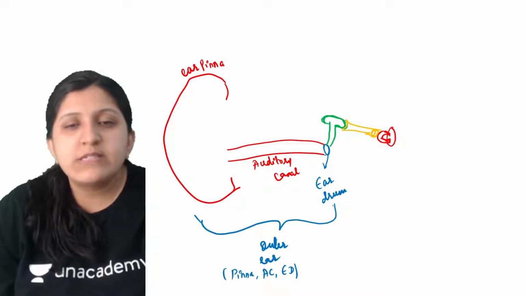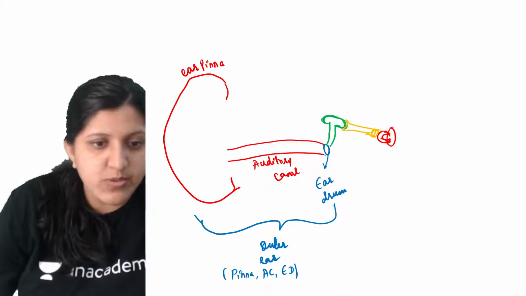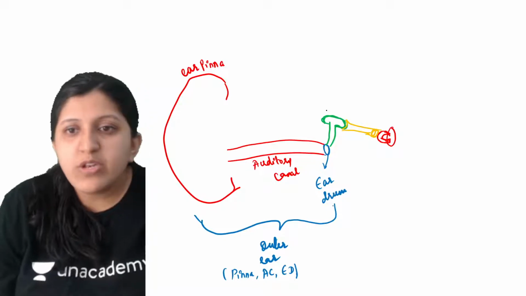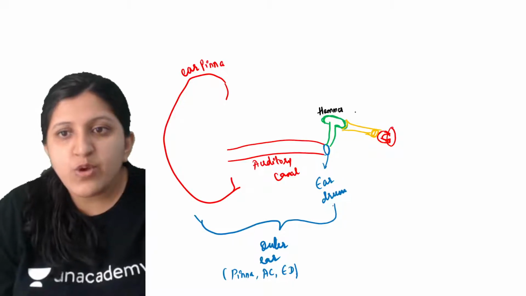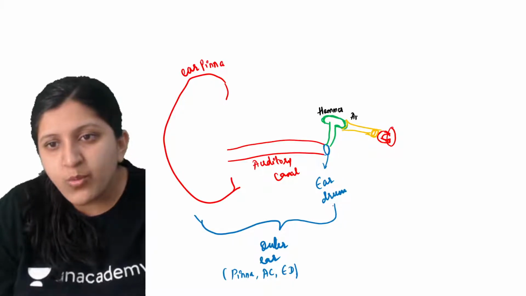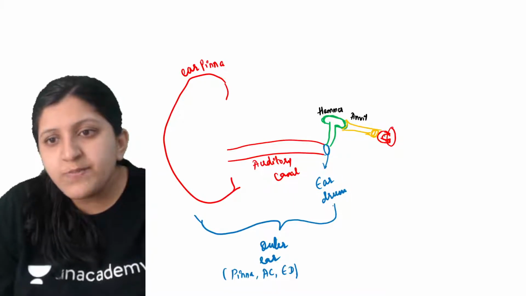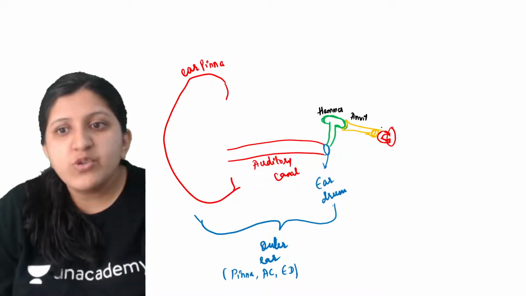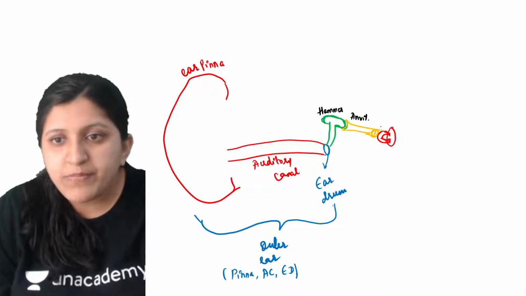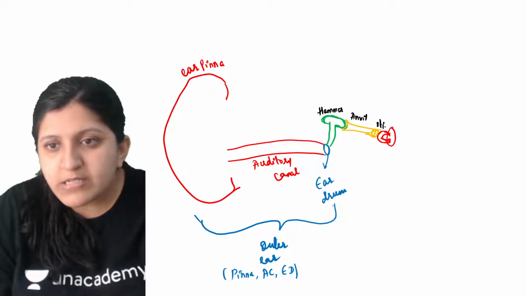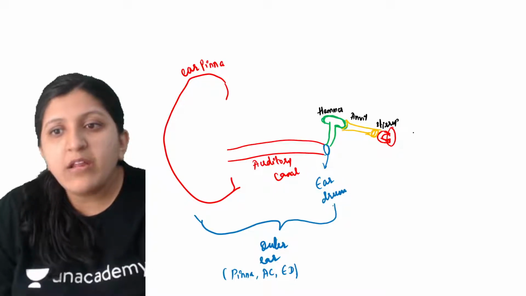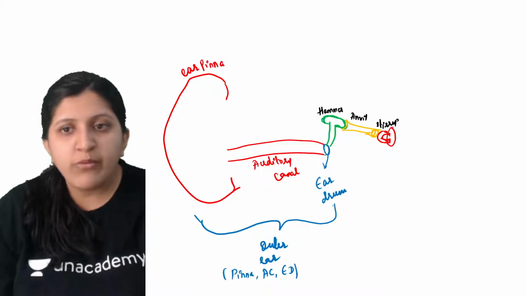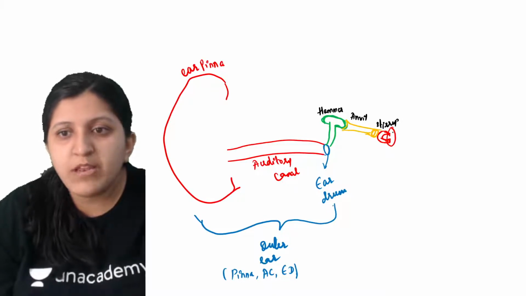I'll just label these structures so that it will be clear for you all. This part is the hammer, also called the malleus, and this one is the anvil. This part here is the stirrup. Then you can find a round window. This one is an oval window, which I shall label elsewhere.